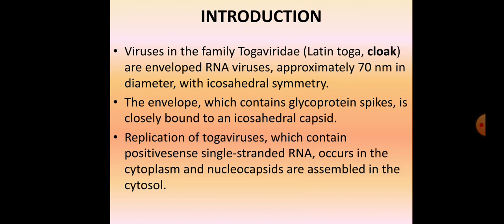So replication of the Togaviruses, which contain positive sense single-stranded RNA, occurs in the cytoplasm, and the nucleocapsids are assembled in the cytosol. So RNA virus replication normally occurs in the cytoplasm of the cells, and this is a positive sense RNA.